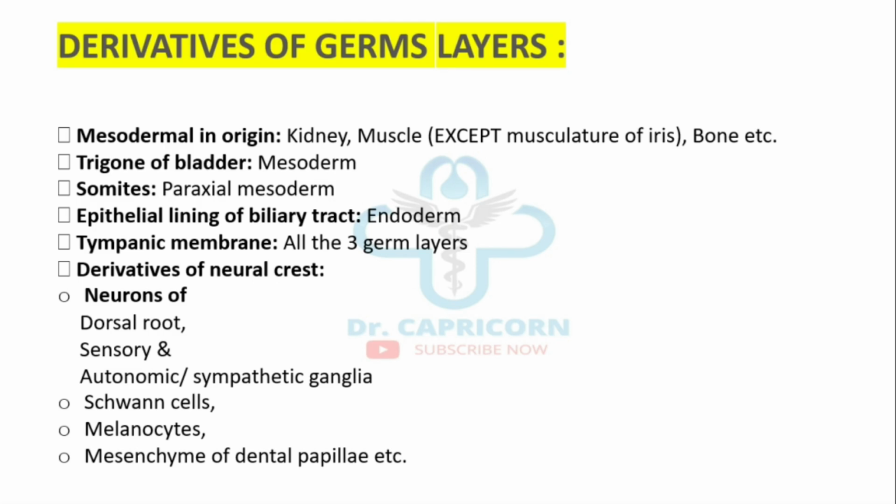Derivatives of neural crest are neurons of dorsal root ganglion, sensory and autonomic sympathetic ganglion, Schwann cells, melanocytes, and mesenchyme of dental papilla, etc. All are derived from neural crest.